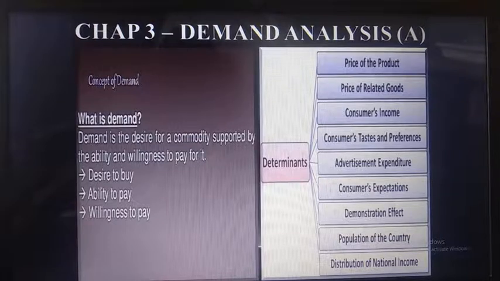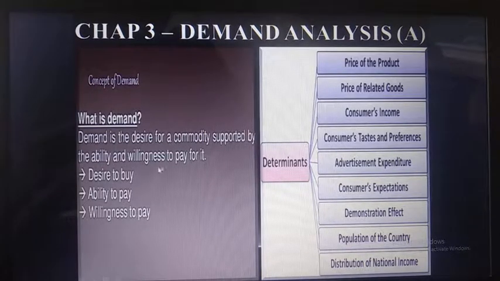Sometimes देखो हम जाते हैं मार्केट में मोबाइल परचेस करने, our budget is having a 10,000 only, but the mobile is for 20,000. So that time क्या है, हमारे पास नीड तो है, हमारे पास एबिलिटी भी है पे करने के लिए, but हमारा बजट सिर्फ 10,000 का है. That time we are not willing to pay for that mobile. So we can't say it's a demand. For a demand, three things should be necessary. First, your desire, ability and willingness to pay for it. Then only we can say it's a demand.